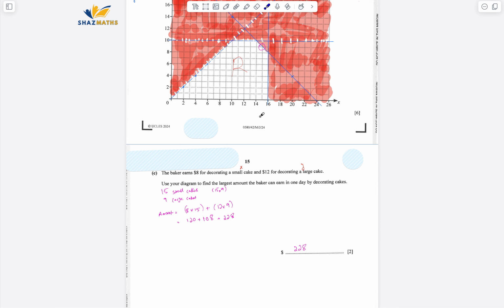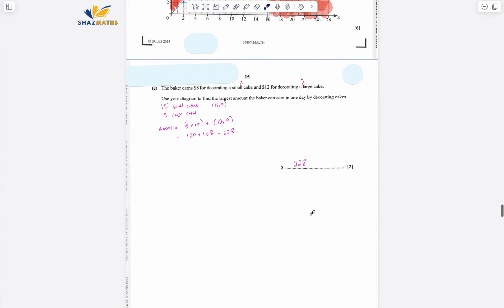I need to find something that is on the extreme right and extreme top in this region basically. So that is the best point. You can cross check the other ones as well, but this one should be the best point. The coordinates of this point are 15 and 9. So 15 small cakes, 9 large cakes. I just multiplied them by their cost and added them up, and I got that the answer should be $228.